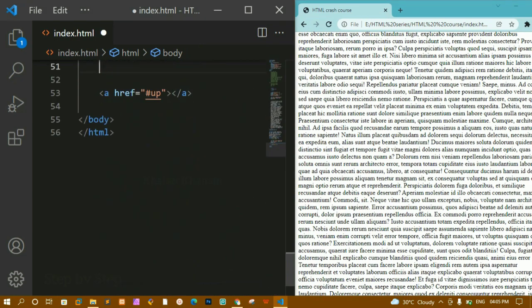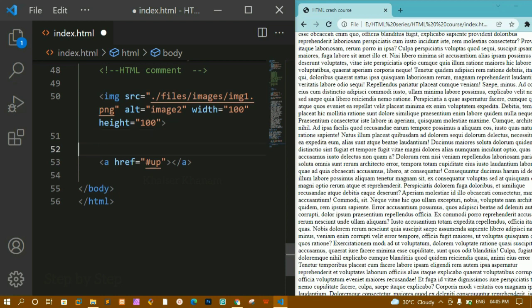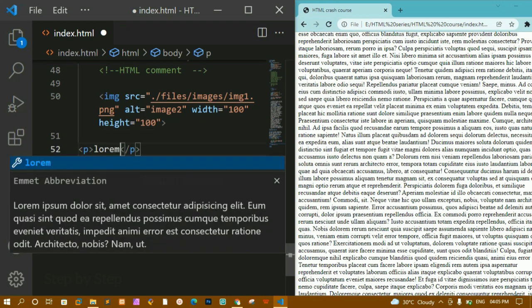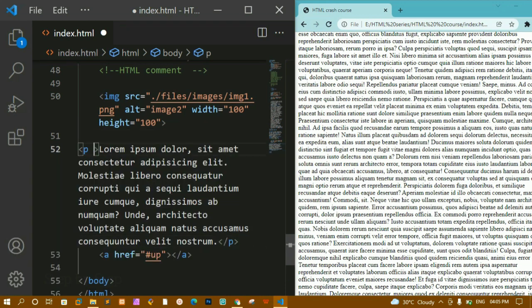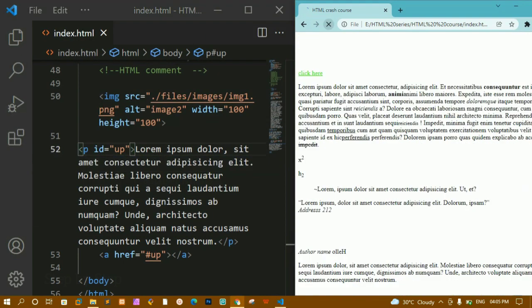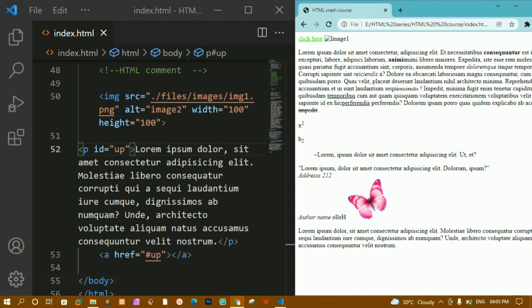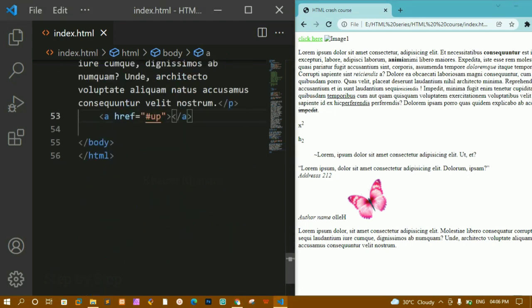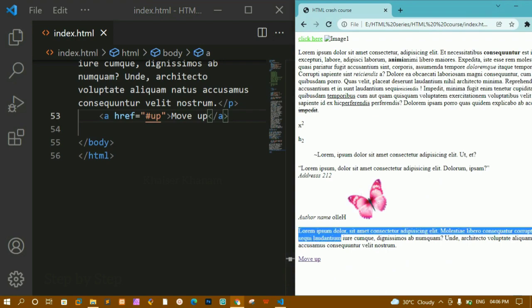I'm going to remove the entire paragraph. Instead of that, let me create a smaller paragraph, lorem 30, and for this I'm going to give id equal to up. I'll save this, I'll refresh this one. Okay, now here I'm having all this content, and also let me write here "click me or move up". I'll save, I'll refresh. Okay, now whenever I click on this, I'll be redirected to this section.